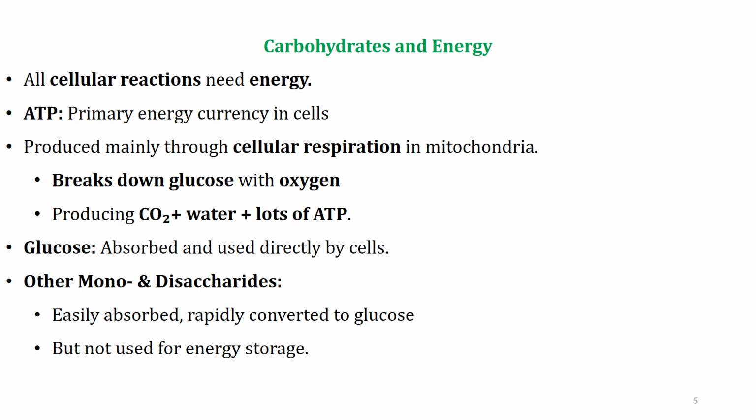Energy is crucial for all cellular reactions, and ATP is the primary energy currency in cells. It's produced through cellular respiration, where glucose is broken down with oxygen, releasing carbon dioxide, water, and a lot of ATP. Glucose is absorbed directly by cells, but other monosaccharides and disaccharides are quickly converted to glucose for energy. However, they are not used for long term energy storage.